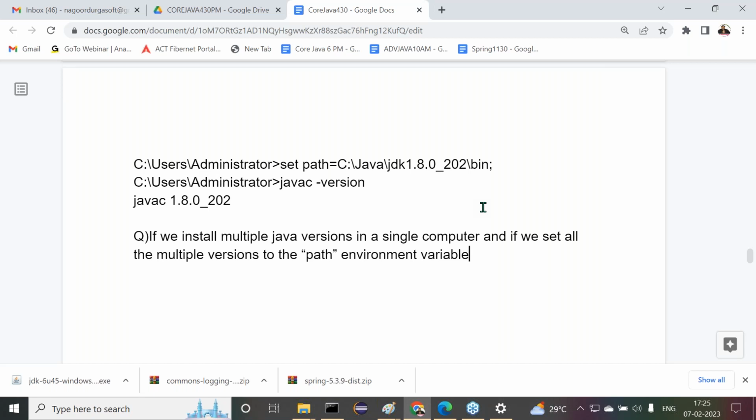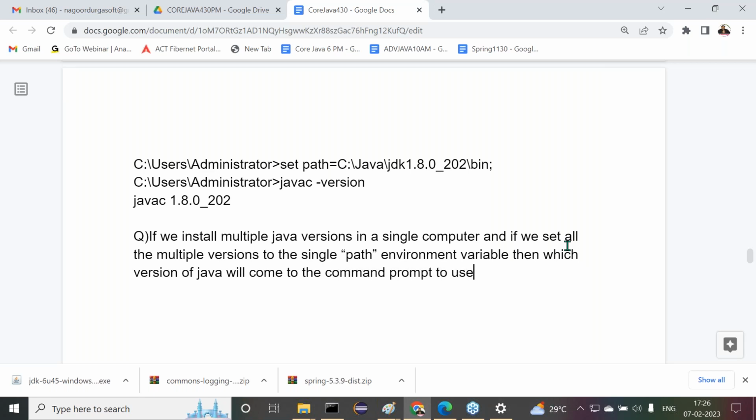Previously only one version we set there. We thought of it, that version will come. But now what I'm trying to do now, I'm setting all three versions. All three versions to the single path environment variable. Then which version of Java will come to the command prompt to use? Understood my question here? I think you understand my question clearly.